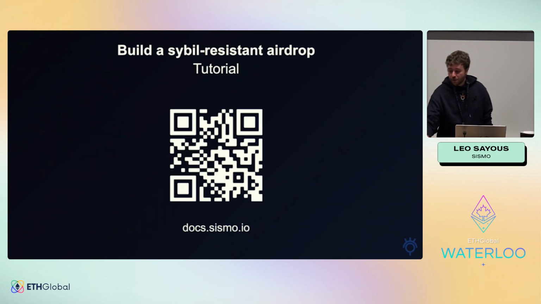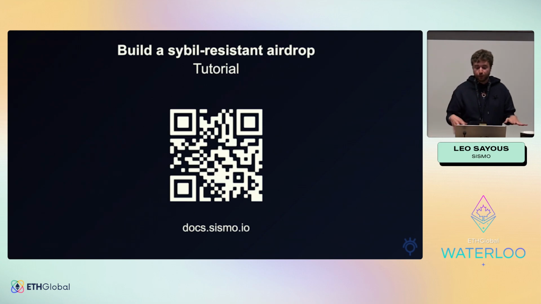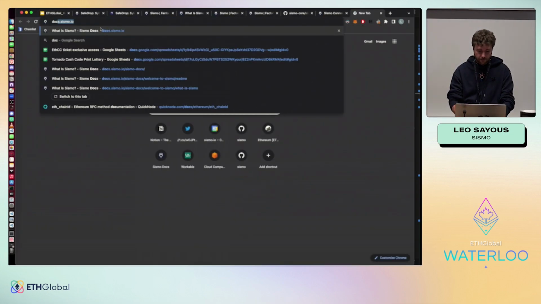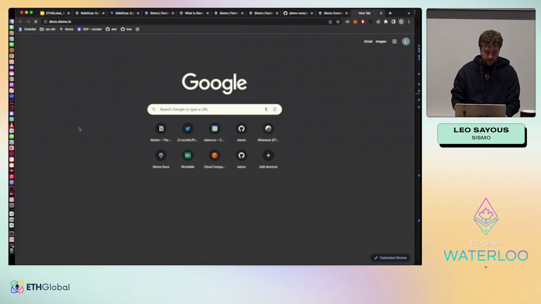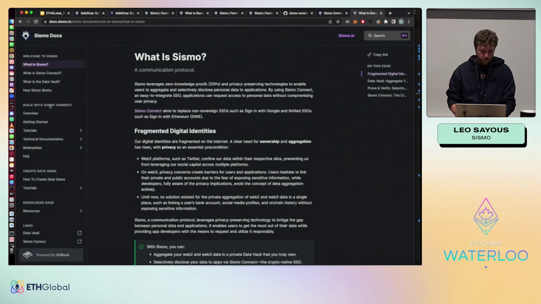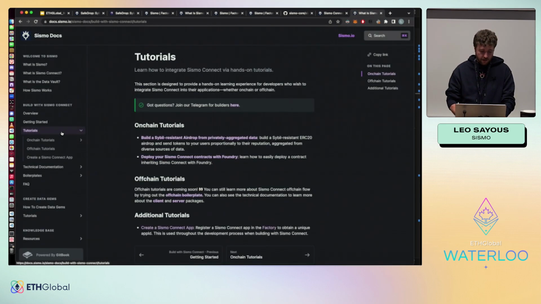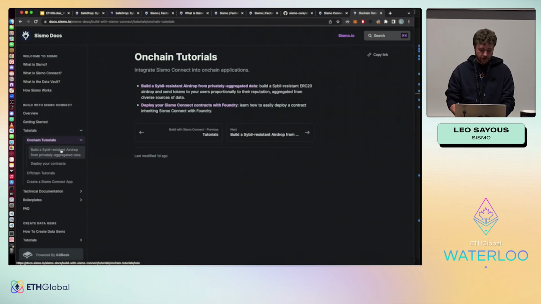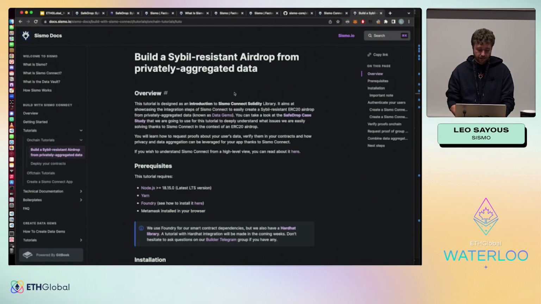So now we are going to move on from these slides and start this project. We are following a tutorial that we have made, which is in our documentation. I'm going to show you. So in Build with Sismo Connect here, we have all our tutorials, the on-chain one, which is Build a Sybil-Resistant Airdrop from Privately Aggregated Data, is basically what we're going to do.